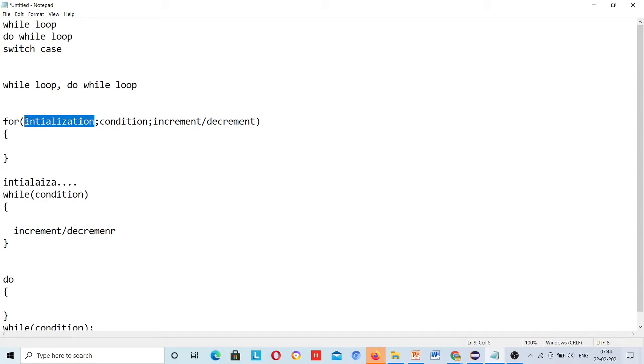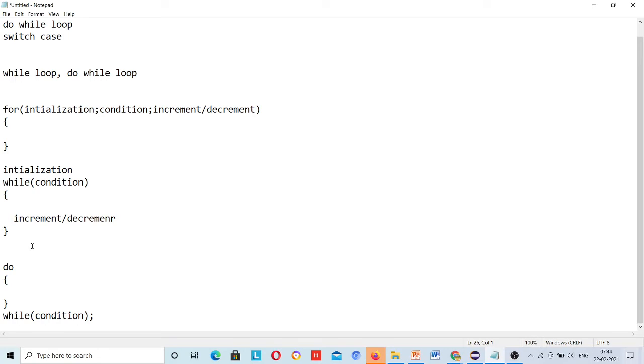So this is actually your while and do while loop. In a while loop you have to check the condition before entering inside the loop, but in a do while loop you don't need to check the condition; it will be checked at the end.